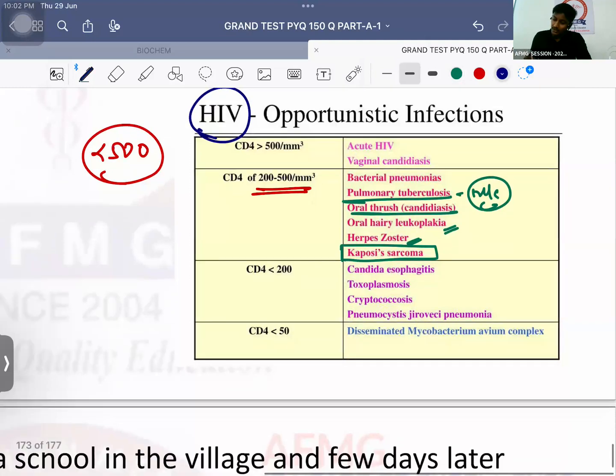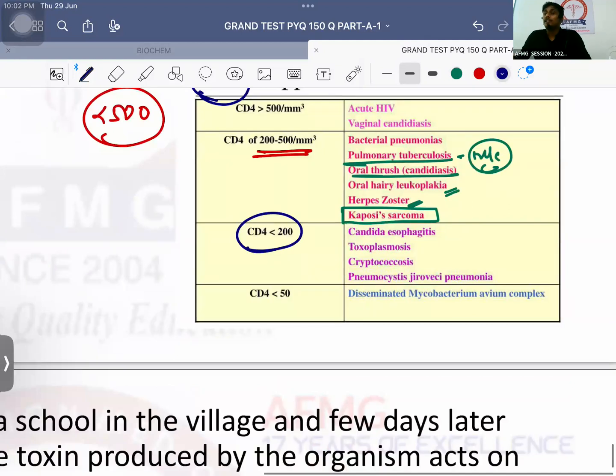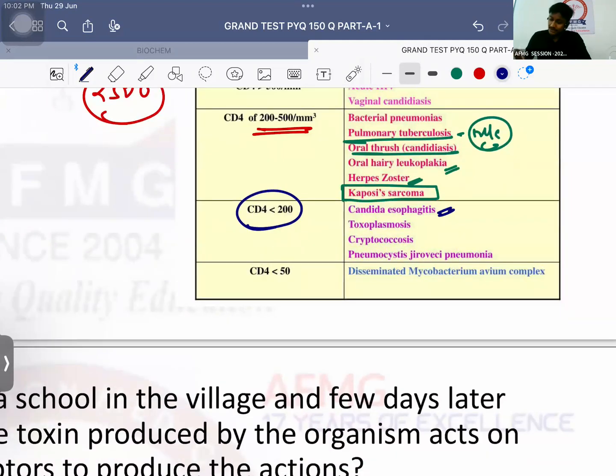Please remember, CD4 count less than 200 leads to esophageal candidiasis. Most important you need to remember is toxoplasmosis, then cryptococcosis, that is cryptococcal meningitis it can lead to, and Pneumocystis jirovecii pneumonia, which is the most common